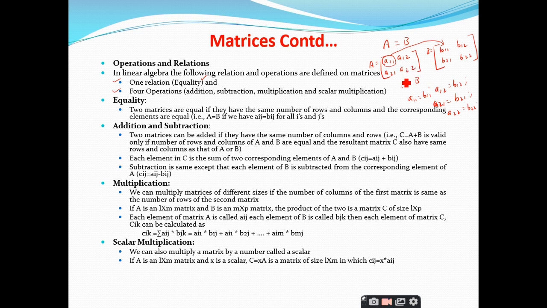This is a simple example we have taken with a 2 by 2 matrix, but this property applies to all types of matrices, right? You take a square matrix or a rectangular matrix, and most particularly when you want to relate the individual elements, first of all you have to verify whether their dimensions are matching or not. So what is the dimension of this A? It is 2 by 2. And what is the dimension of this B?